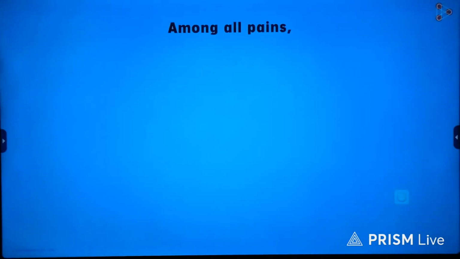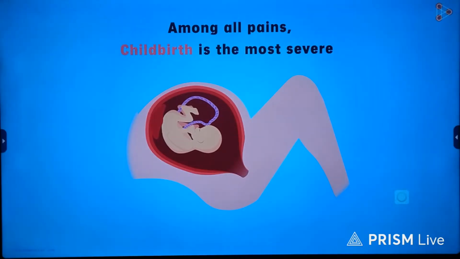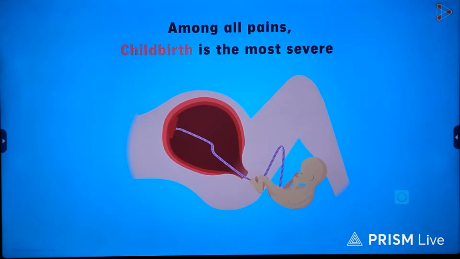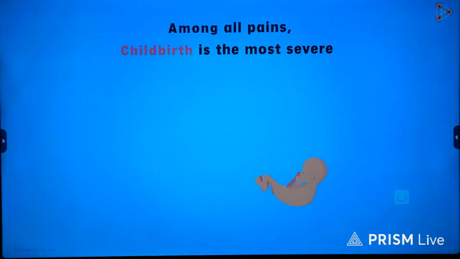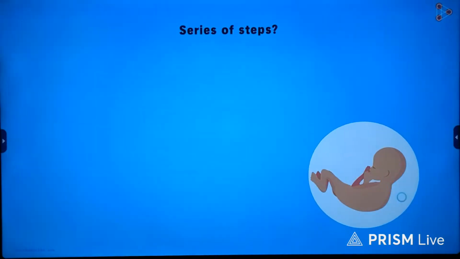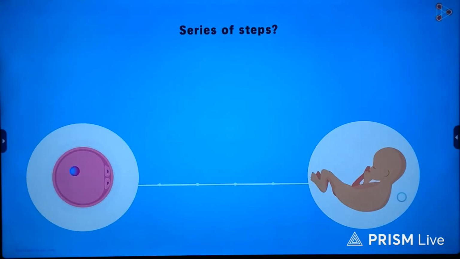Among all kinds of pain that a human goes through, childbirth is generally considered to be the most severe. Yes, the pain that a female goes through is unbearable. So we have all given our mothers that intense pain while coming into this world. But have you ever wondered about how you got this life? What were the series of steps that made you grow into this structure from being a single cell? Let's have a look at this most important process that helped us gain life.